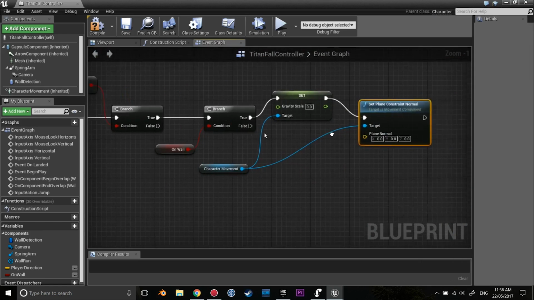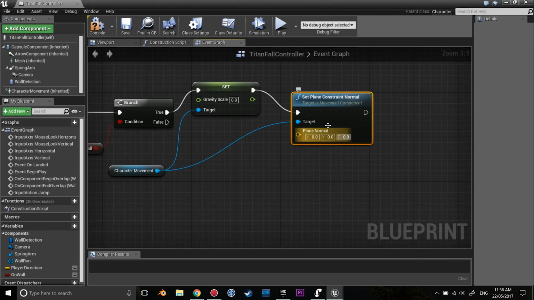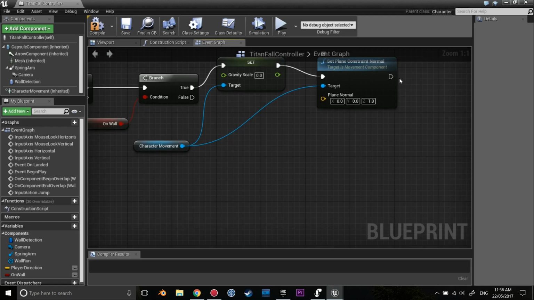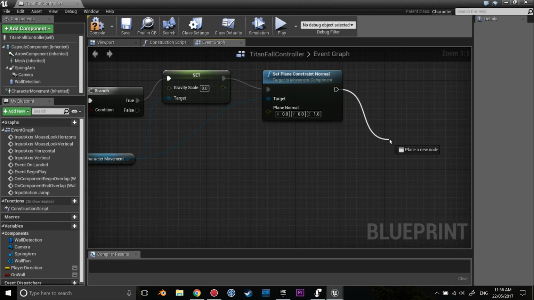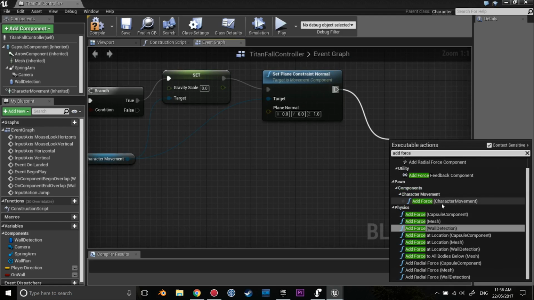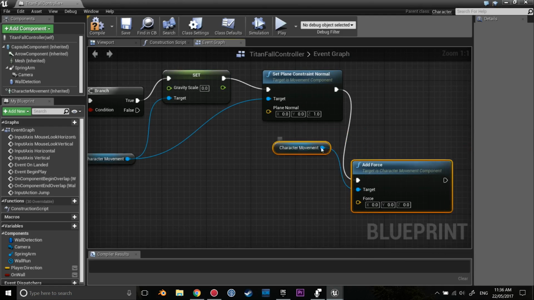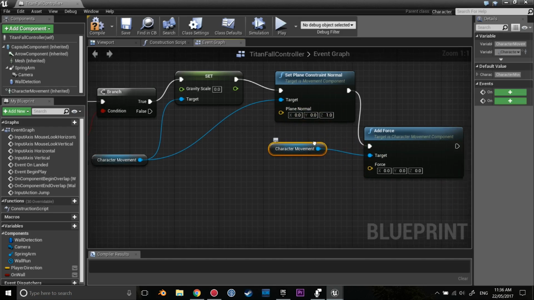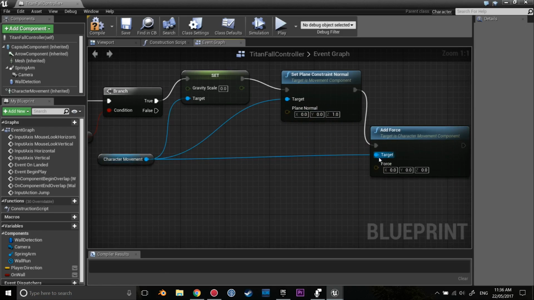And what this is going to do is, if we type 1 into one of these categories, such as Z, we will be locked on the Z axis when we touch the wall, meaning we will smoothly run across the wall. We are then also going to, after this, add force, and we're going to make sure it's the character movement. And if you'd like, you don't have to use this one supplied here. You can just delete that and drag this here.